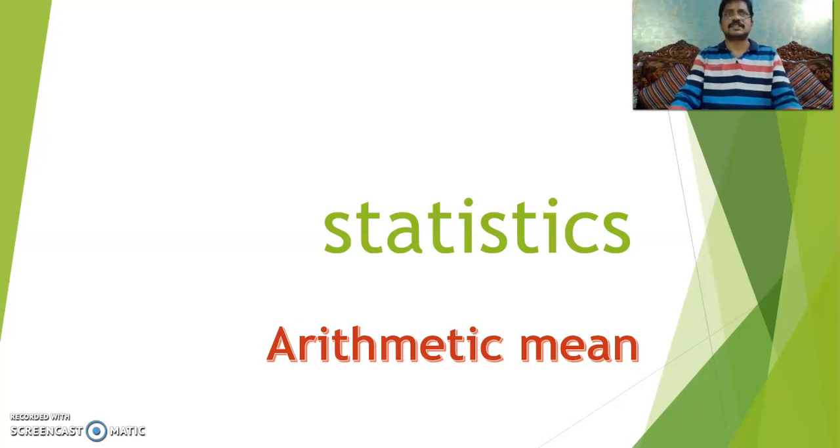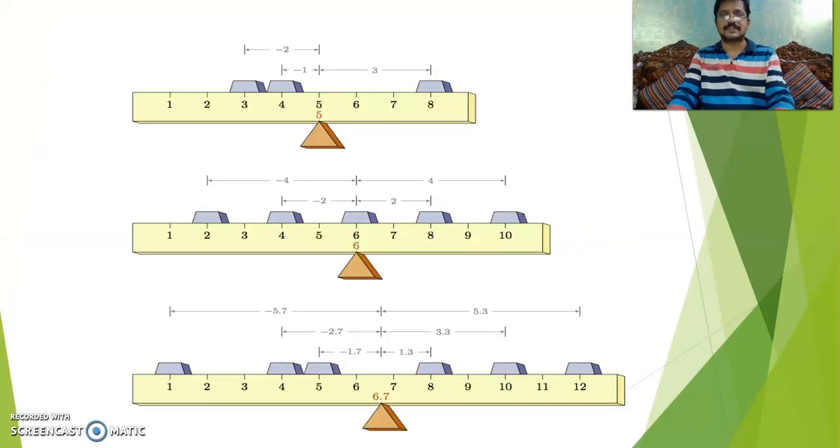And simply we can say average is the sum of the quantities by the number of quantities. Correct? If I ask you what is the average of the first 5 natural numbers, you can say 1 plus 2 plus 3 plus 4 plus 5, which is 15. The total number is 5. So 15 by 5, which is 3. Correct? So simply you can say the average.